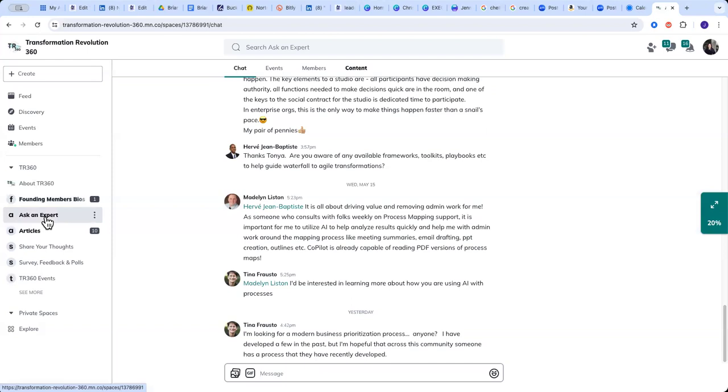Maybe you are looking for a new AI tool and you would like some advice. So anything that you might be working on, if you have questions, if you're looking for someone who may have done this before, or someone to bounce an idea off of or do some brainstorming with, this is where you can go to get that expert advice.